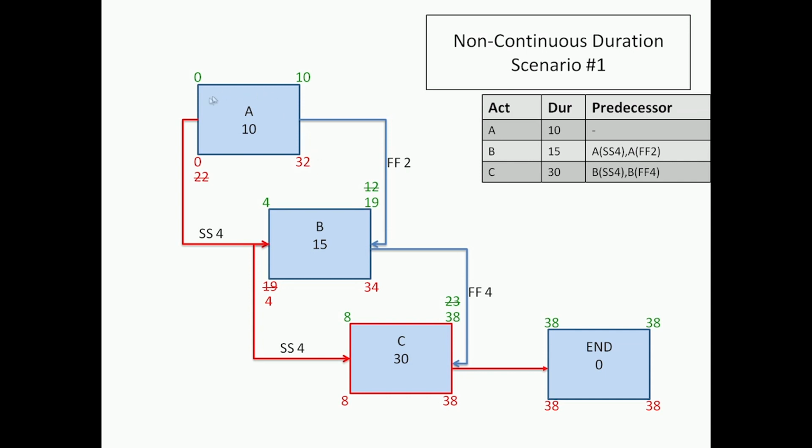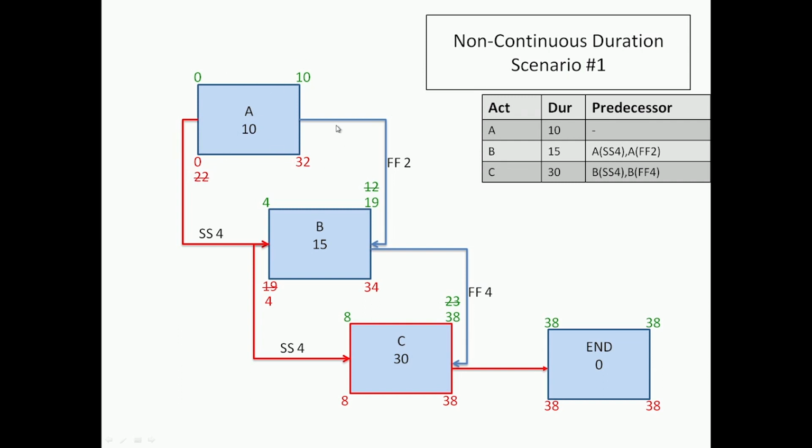Okay, so we can see that this is the solved forward pass, backward pass network, and there are some interesting results we should discuss here. So number one, if we apply a rule for what is critical, you can see that of course start of A is critical, start of B is critical, start of C is critical, but the end of activity A is not critical. It has a difference between the early finish and the late finish. So my start is critical, but my ending is not critical.